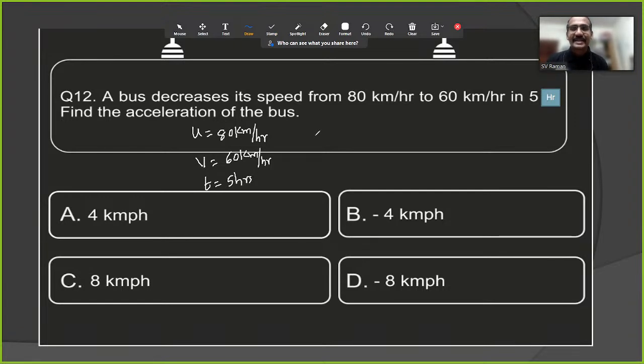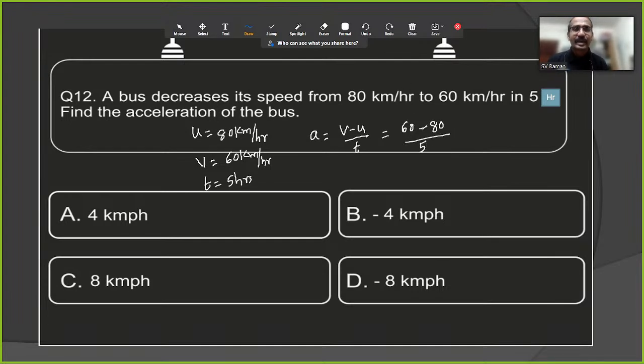So acceleration a is equal to v minus u by t. Final velocity is 60 km per hour, minus initial velocity, 80 km per hour, by time, 5 hours.